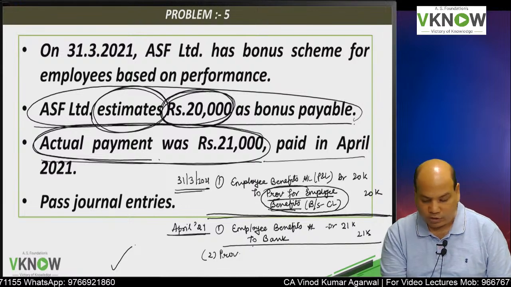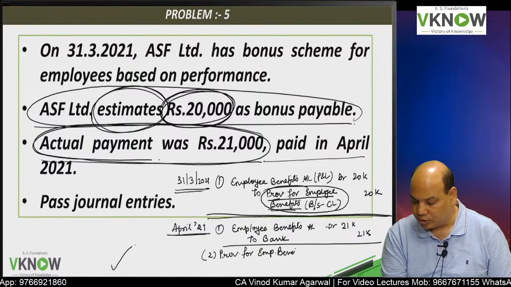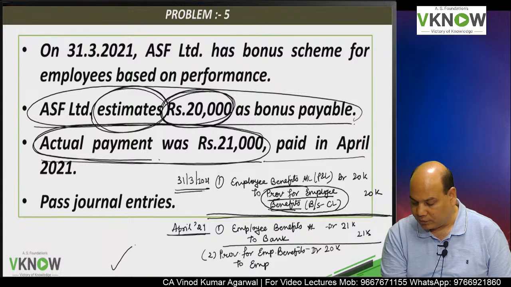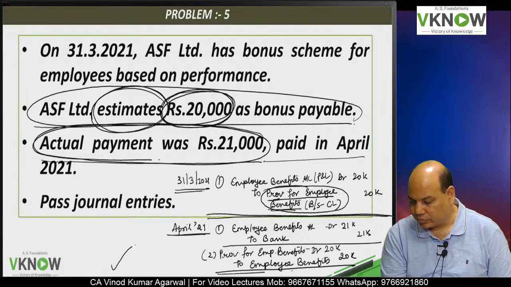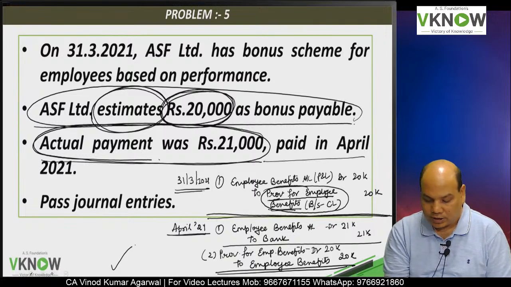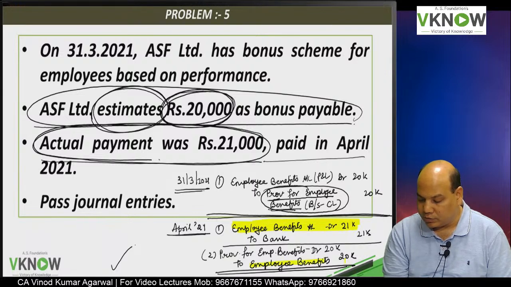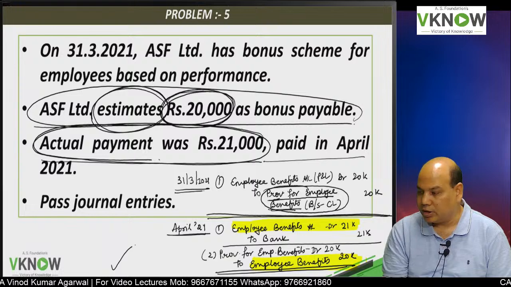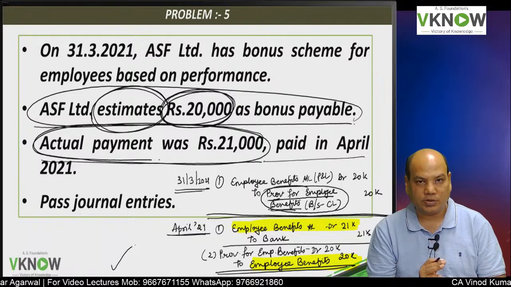Provision for employee benefits debit 20,000. This entry we are reversing to employee benefits 20,000. So what is the net effect in the second year? Employee benefits, you have debited 21,000 and you have credited 20,000, so the net effect is 1,000, and that 1,000 is due to short provision.